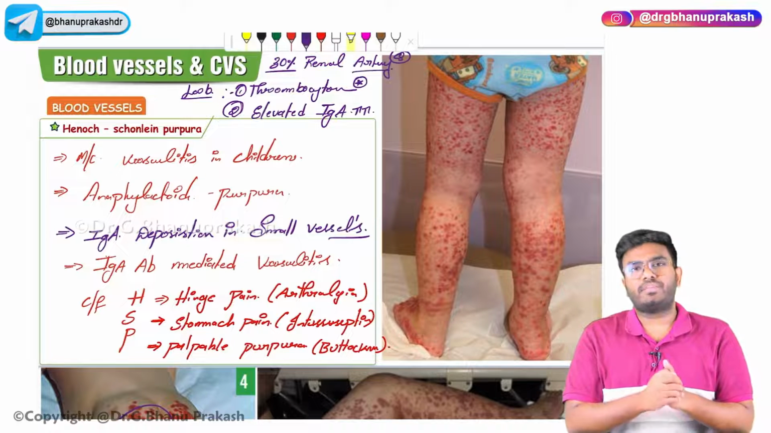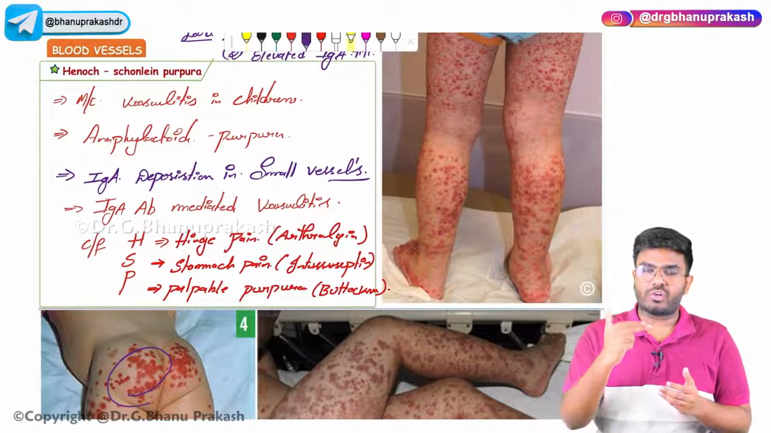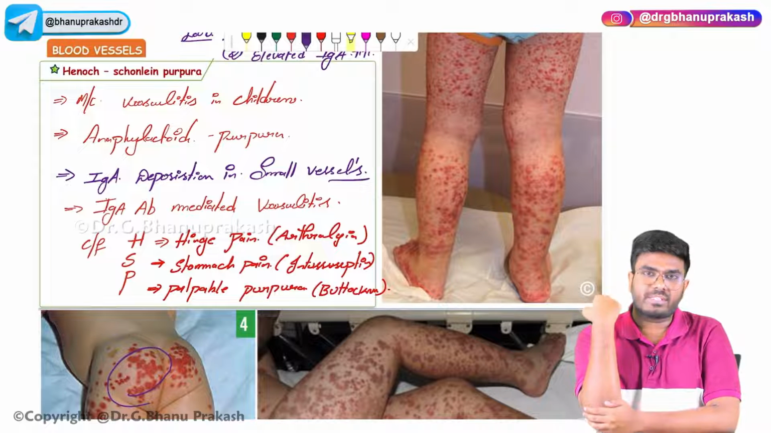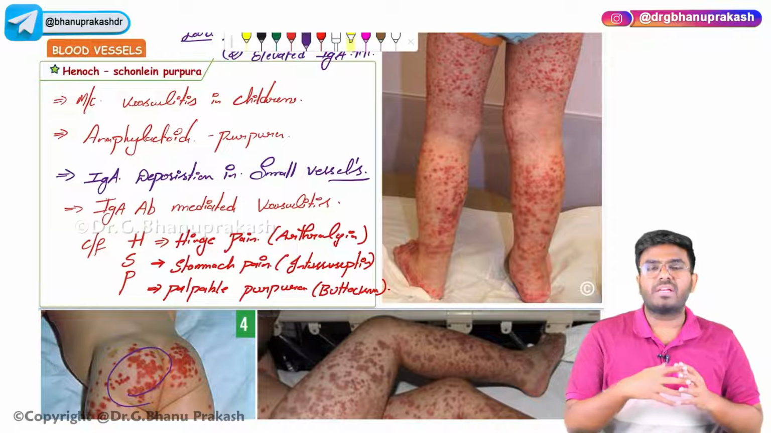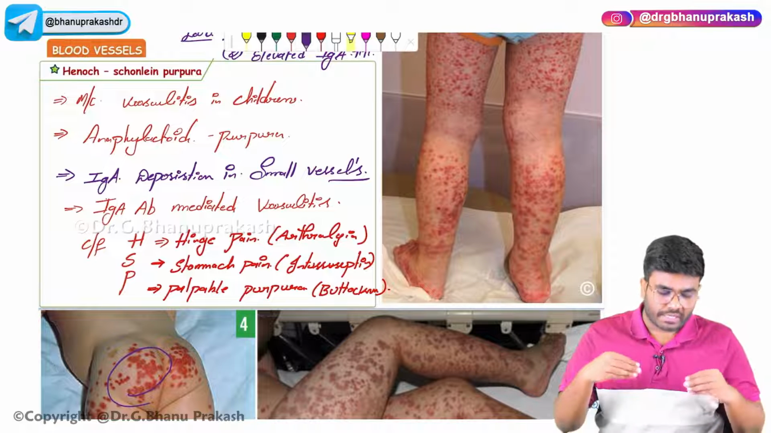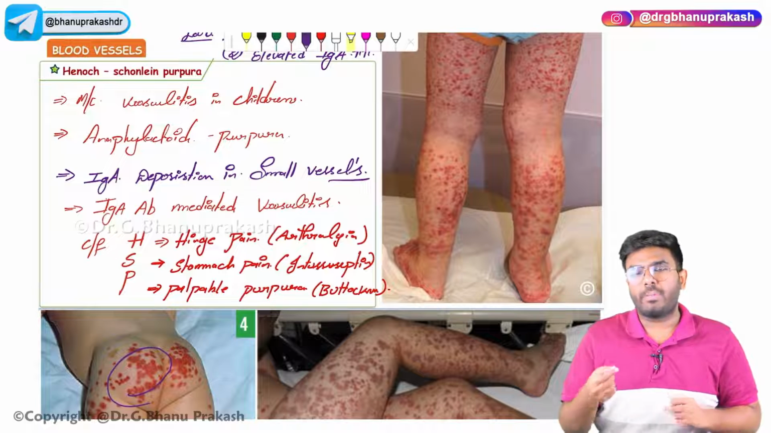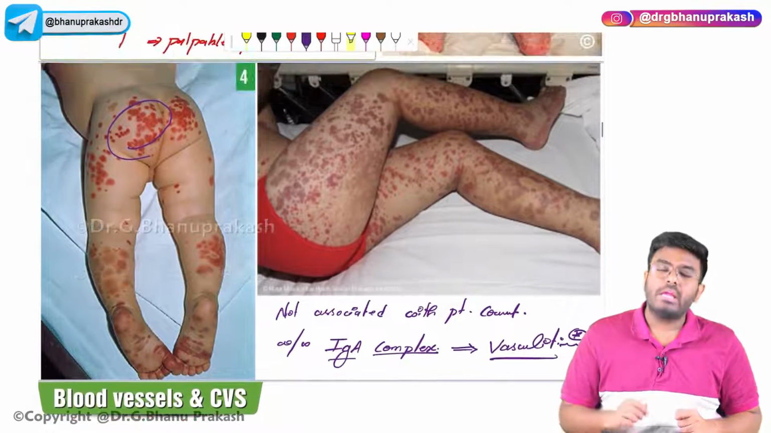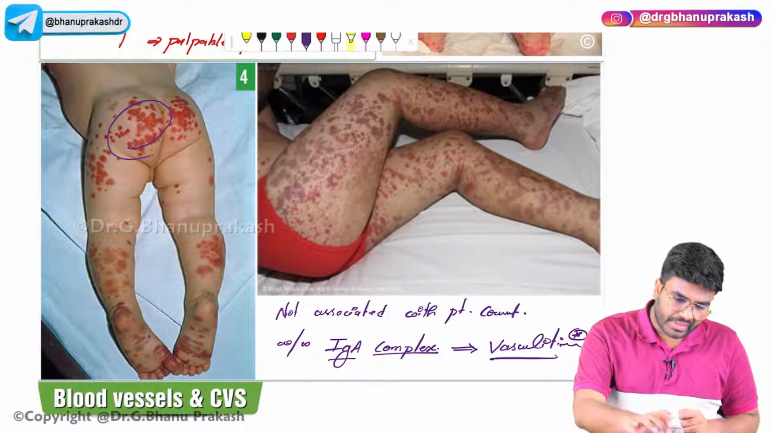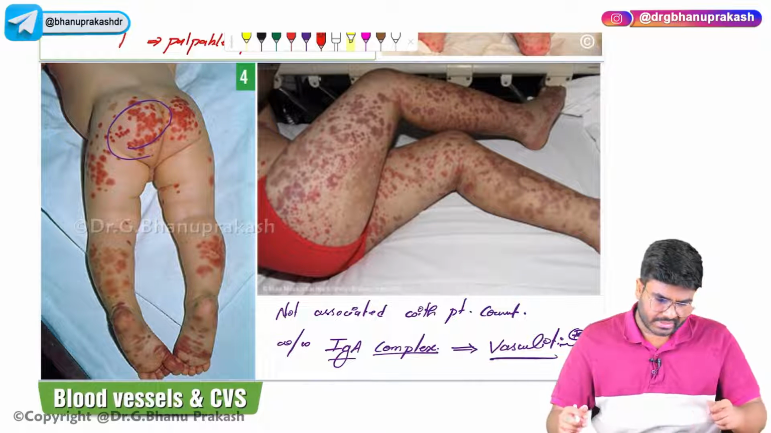Now these patients with Henoch-Schönlein Purpura are going to have the clinical features of HSP. H stands for joint involvement. There can be stomach pain. Why? Because Henoch-Schönlein Purpura is associated with intussusception, the telescoping of one part of the intestine into the other part. And P stands for palpable purpura. This purpura is not at all associated with thrombocytopenia. It is associated with the IgA complexes.